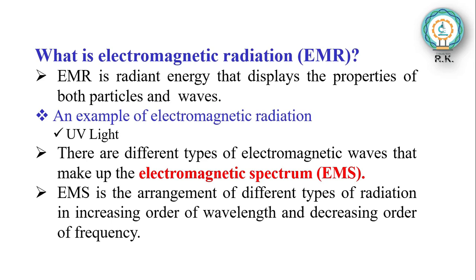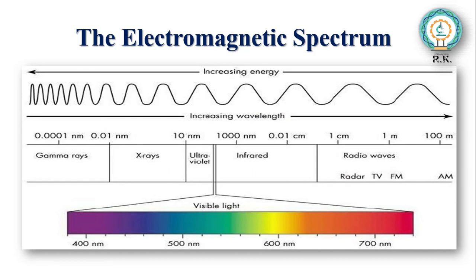There are different types of electromagnetic waves that make up the electromagnetic spectrum, in short EMS. EMS is the arrangement of different types of radiation in increasing order of wavelength and decreasing order of frequency. Let's see how the electromagnetic spectrum looks like. Here we can see 7 different types of EMR in increasing order of wavelength. Let's understand all these 7 radiations one by one.